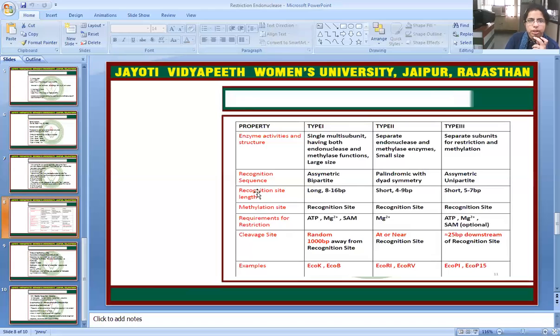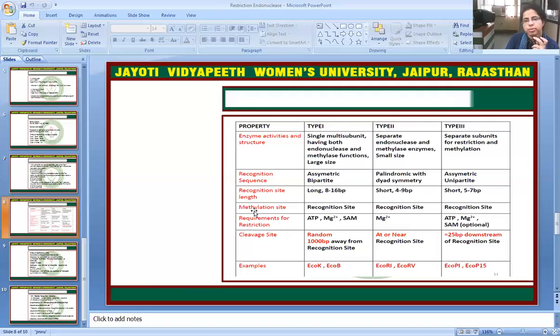If we talk about the recognition site length, type 1 will recognize a long site with 8 to 16 base pair. Type 2 will recognize a short site with 4 to 9 base pair. Type 3 will recognize a short site with 5 to 7 base pair.